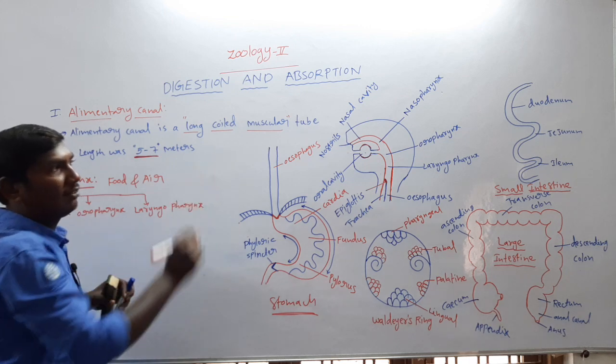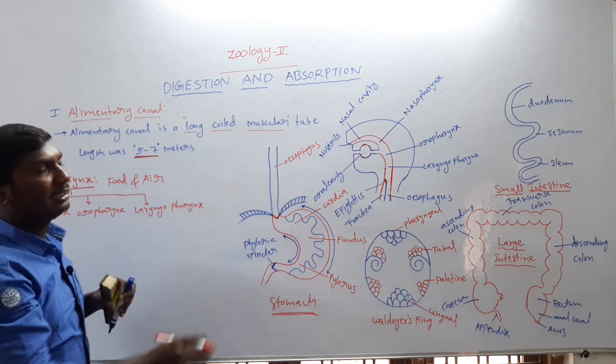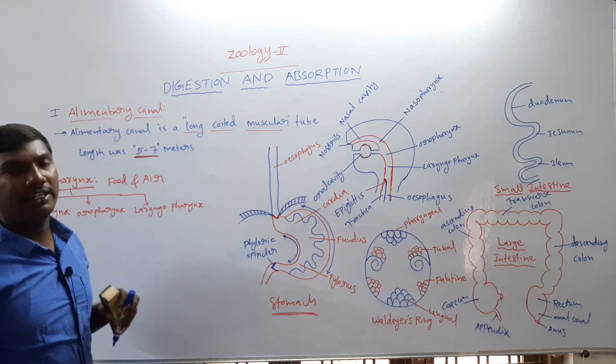First one, nasopharynx. Second one, oropharynx. Third one, laryngopharynx. So the pharynx contains three regions: nasopharynx, oropharynx, laryngopharynx.